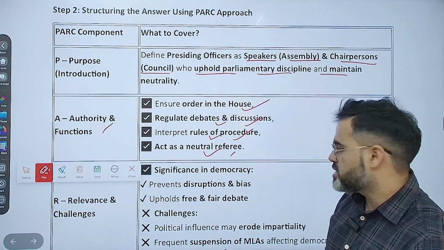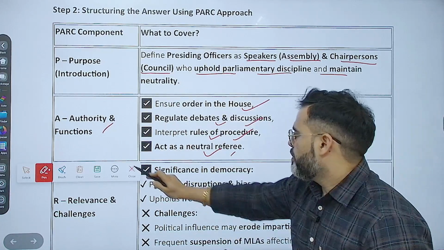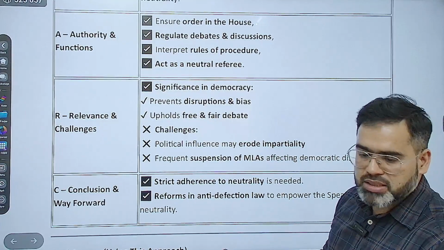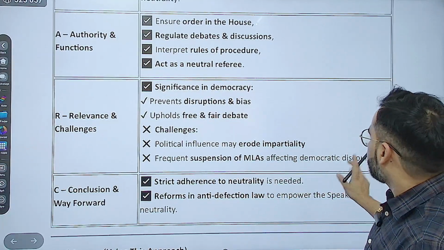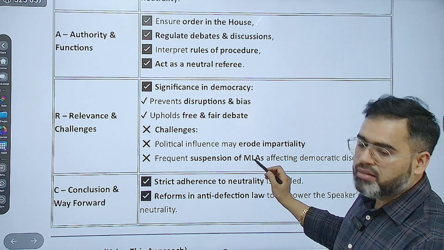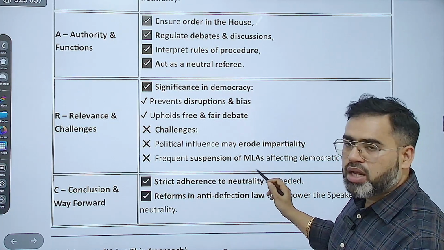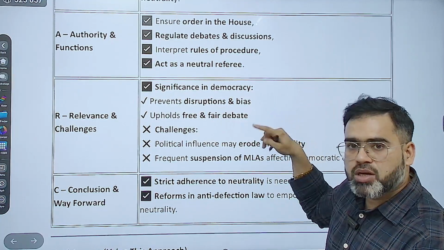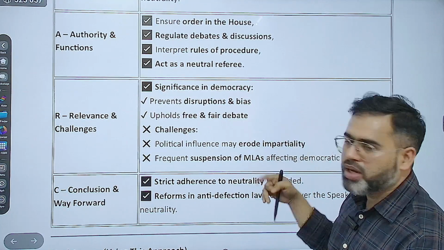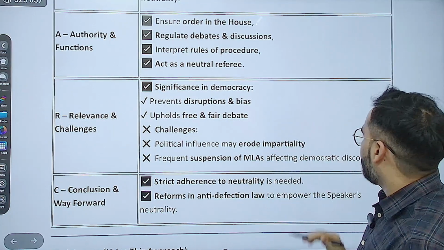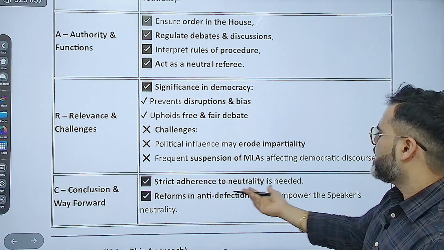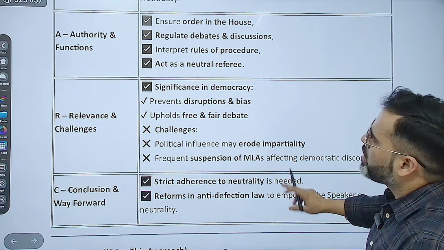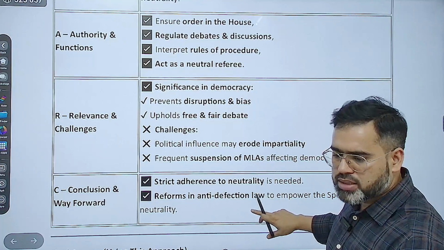But there are challenges also. What are the challenges they are facing? For example, political influence may erode impartiality. This is the first challenge. Frequent suspensions of MLAs affecting democratic discourse. Again, keep in mind here, I have added MLA. Don't forget, you should not write MPs, because whose question was this? For the state legislature, the presiding officer of the state legislature. That is the reason most of the examples should come through MLAs only. Frequent suspension of MLAs affects the democratic discourse also. Conclusion: strict adherence to neutrality is needed, and reform in the anti-defection law to empower the Speaker. That is what you can write easily. That is the answer for this.